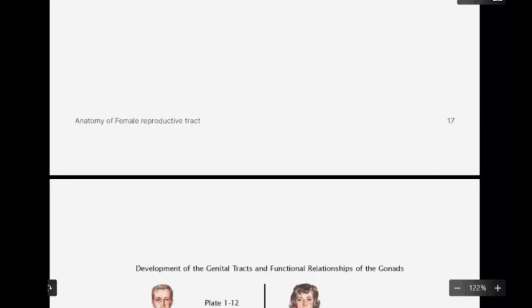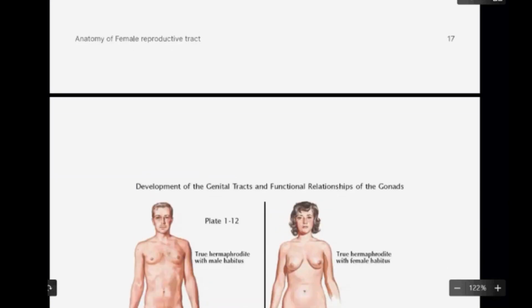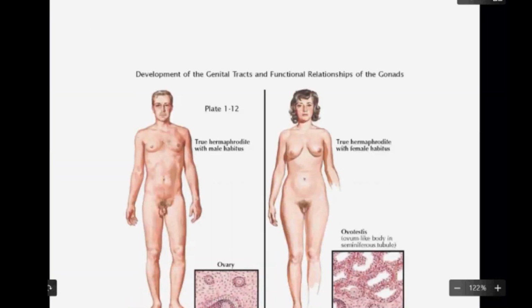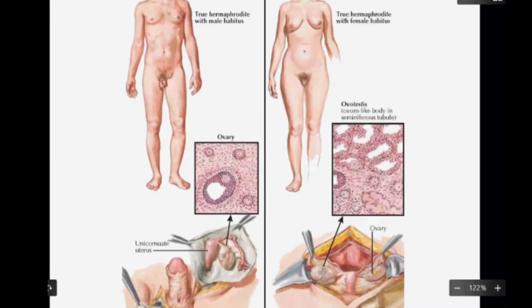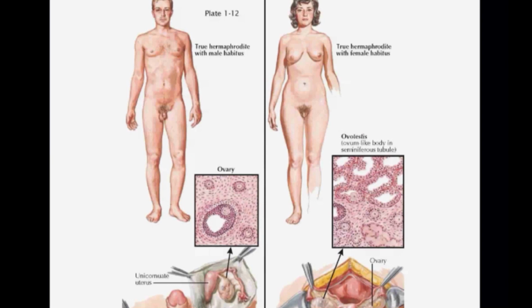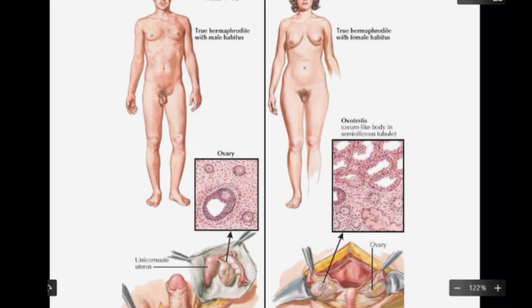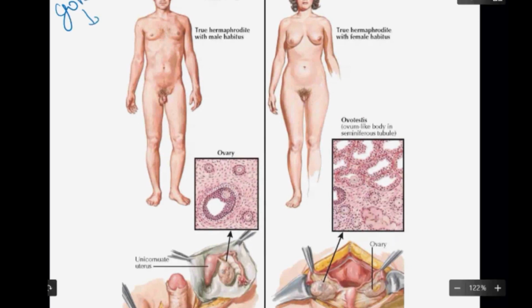Okay, so I remember I told you that you have something called a hermaphrodite. These are patients who are going to have one gonad, but they are going to have opposite external genitalia.